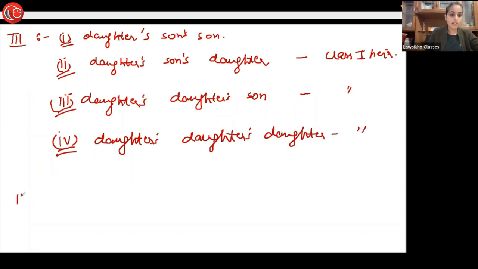Okay, then we have entry number 4, in which we have brothers or sisters' son and daughter.